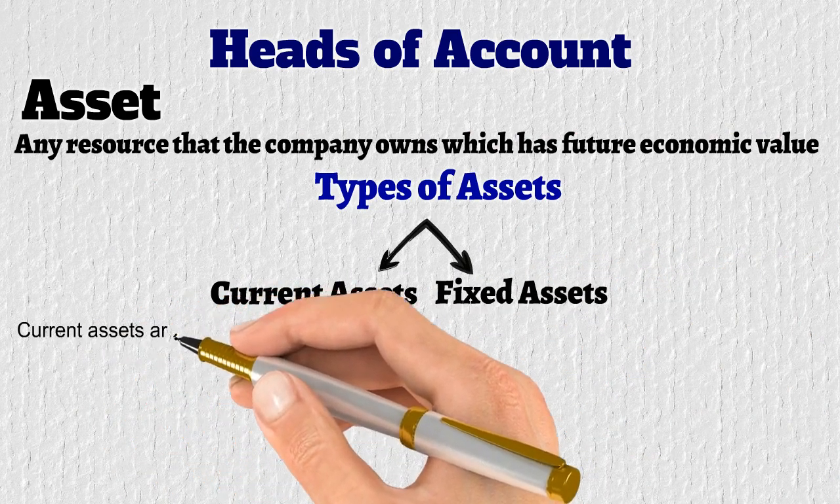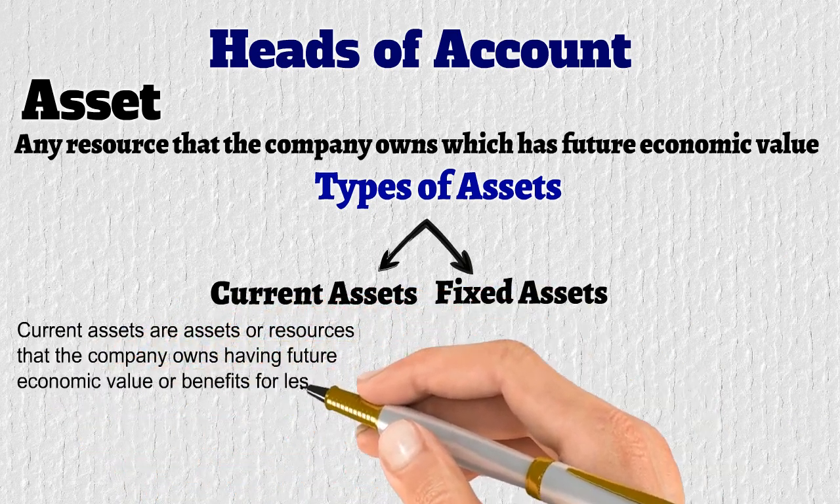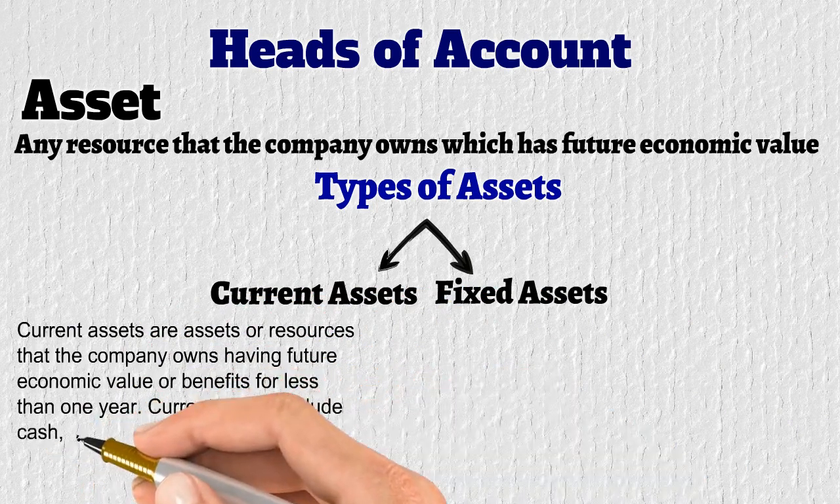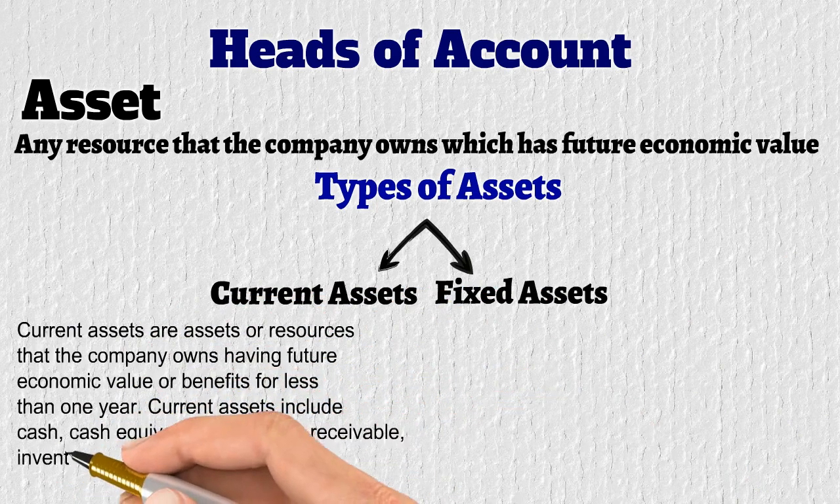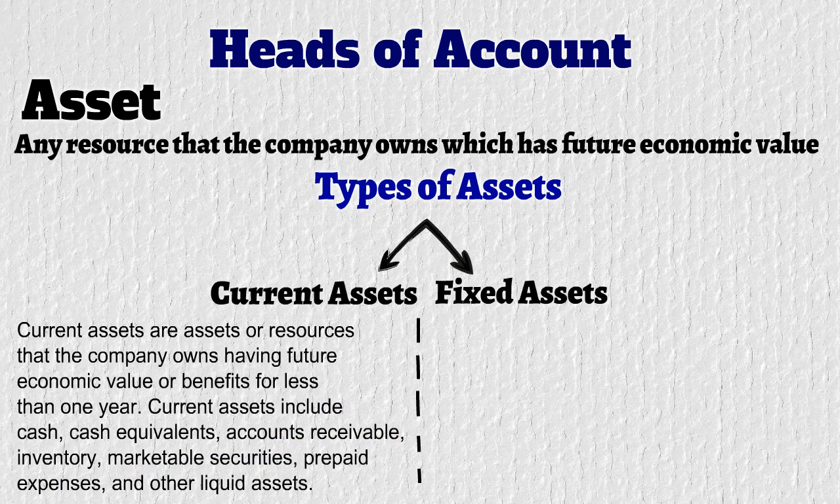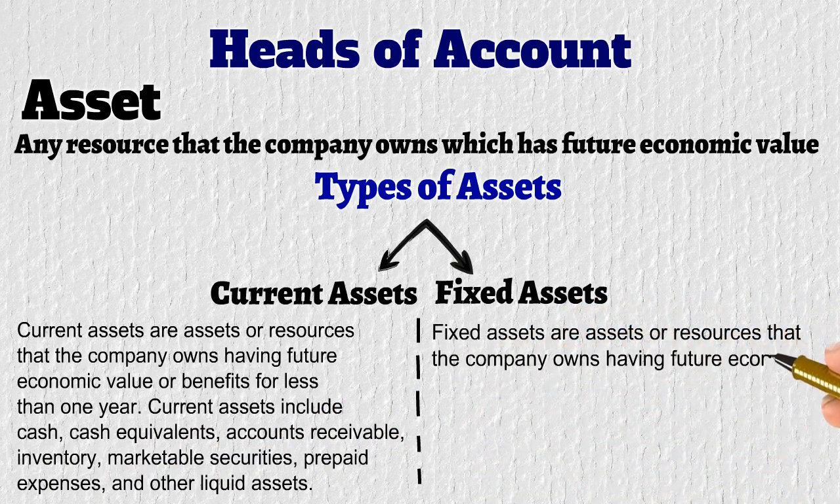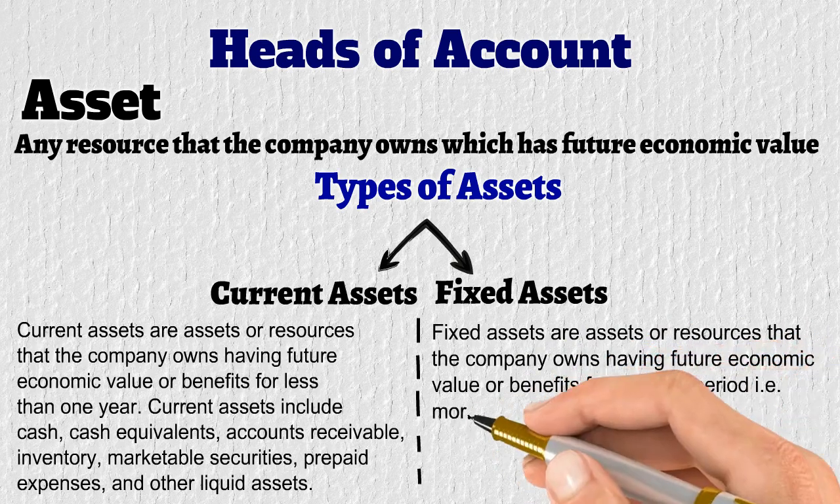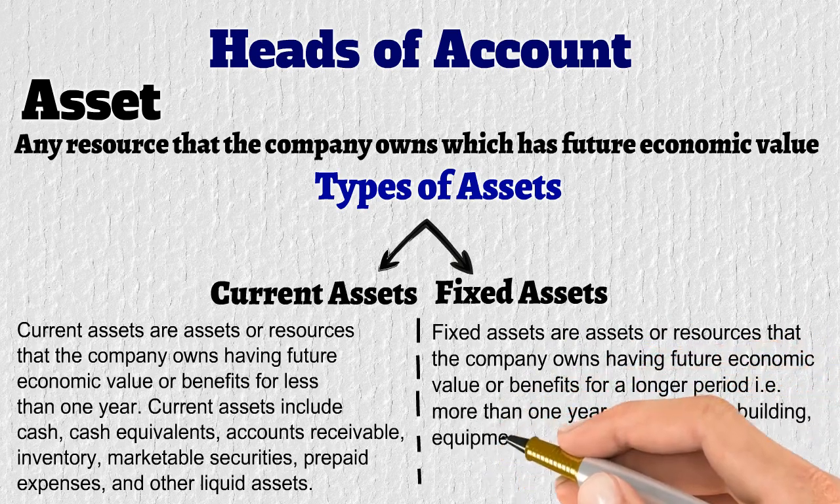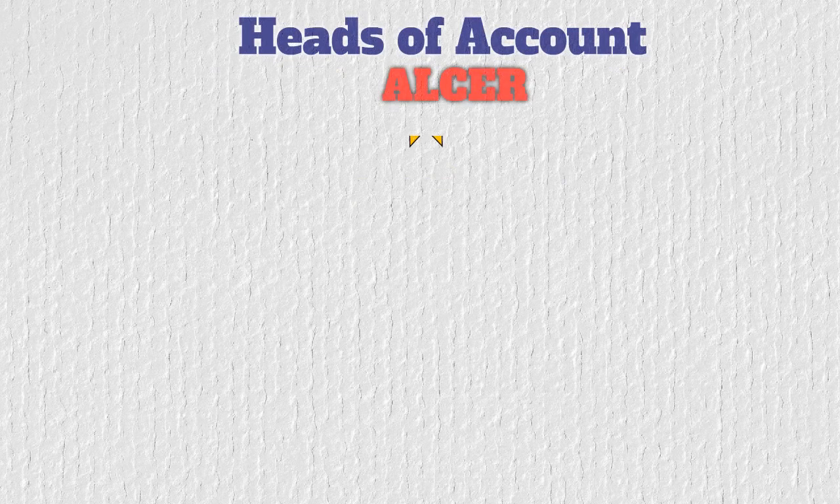Current assets are assets or resources that the company owns having future economic value or benefits for less than 1 year. Current assets include cash, cash equivalent, account receivable, inventory, marketable securities, prepaid expenses or any other liquid assets. Whereas the fixed assets are the assets or resources that the company owns having a future economic value or benefit for a longer period. That is more than 1 year, such as land, building, equipment, long-term investment or any other non-current asset.